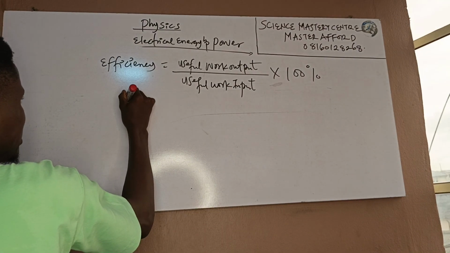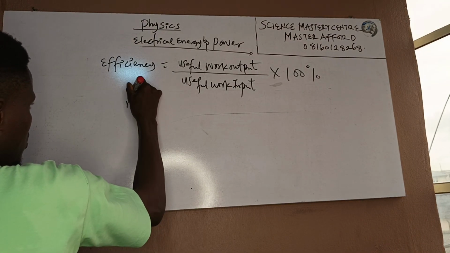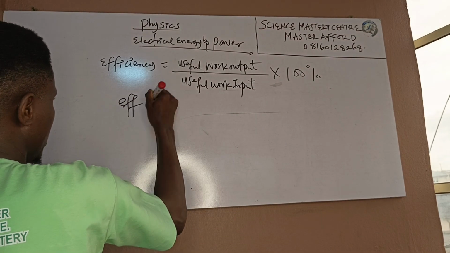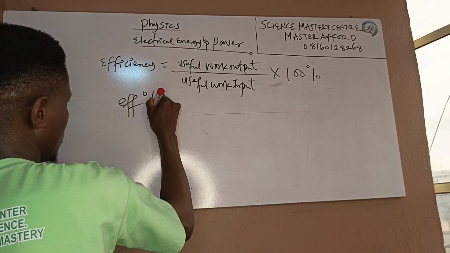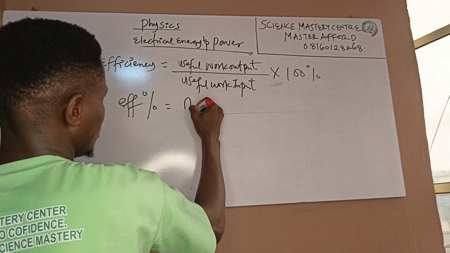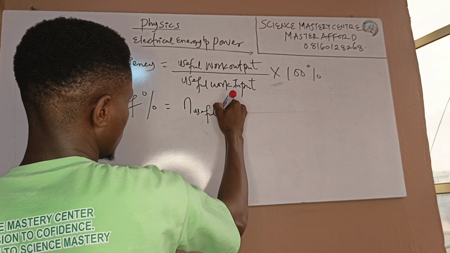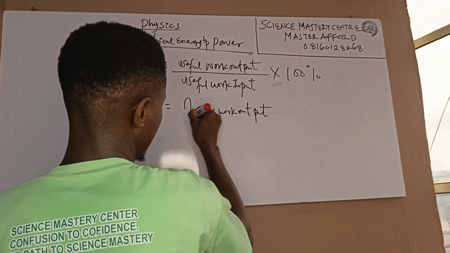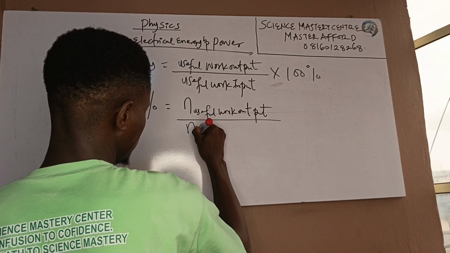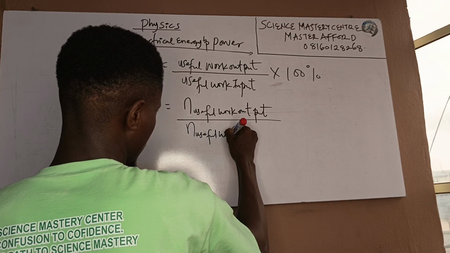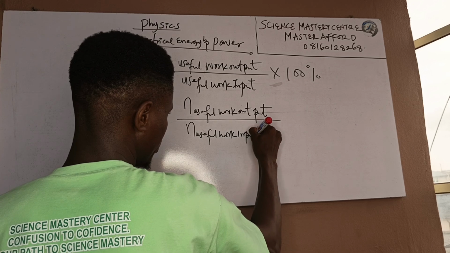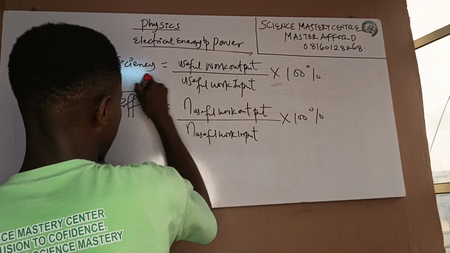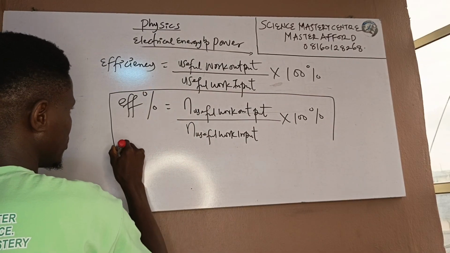So efficiency is equal to useful work done, work output, over useful work input, times 100%. I can call this equation 7.